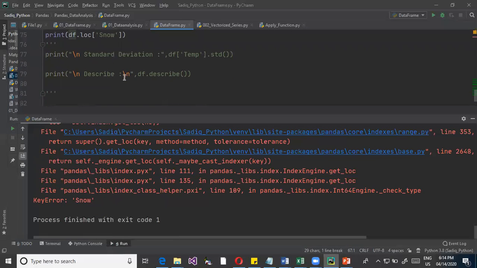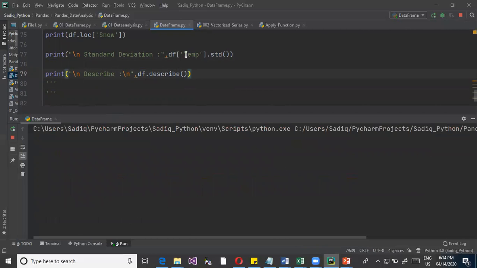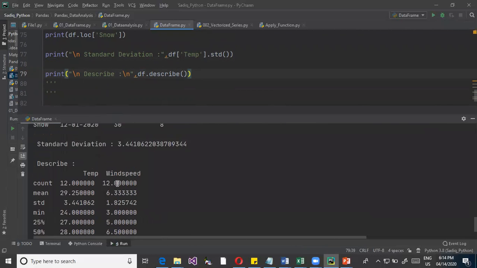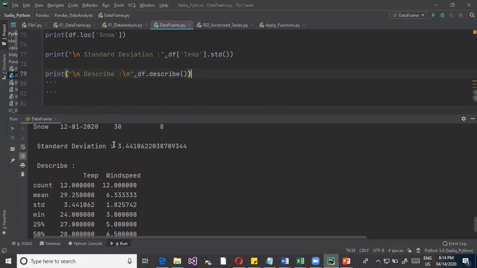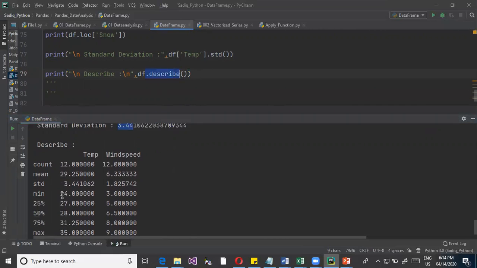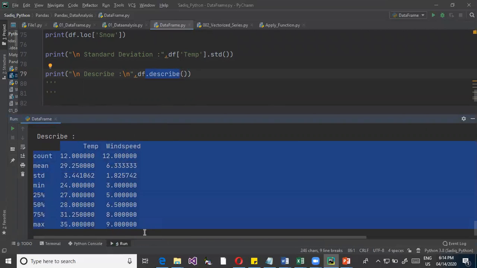The same way you can also use standard deviation and the describe method for a specific column. So standard deviation of temperature, describe as usual, that's trying to show how the temperature is varying. Standard deviation of temperature is 3.4. There is a difference here: describe is just giving me the complete description of that.